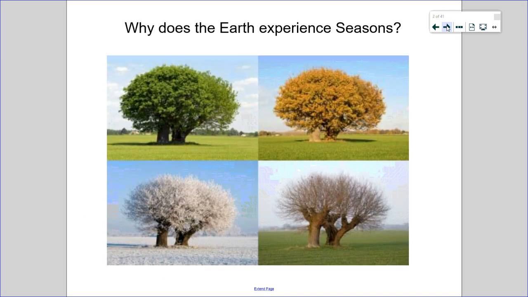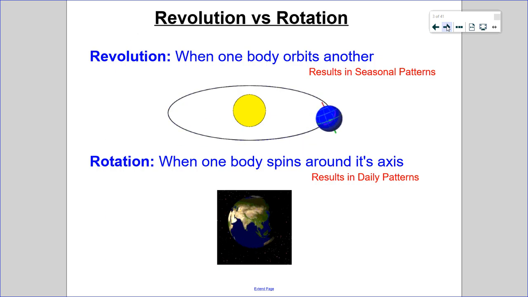All right, so why does Earth experience seasons? First, a couple of terms that we should definitely know about. The first one is revolution. This is when one celestial body orbits another. It's the actual path that it takes around the sun. This results in seasonal patterns. And rotation is when one body spins around its own axis.